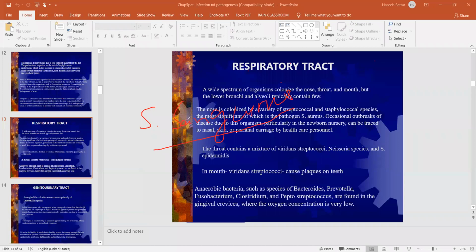This Streptococcus sanguinis is involved in endocarditis. When this bacteria enters into the blood, from the blood it enters into the heart, and in the heart it causes inflammation, infection, that is we call endocarditis. So one of the causes of endocarditis is this bacteria.